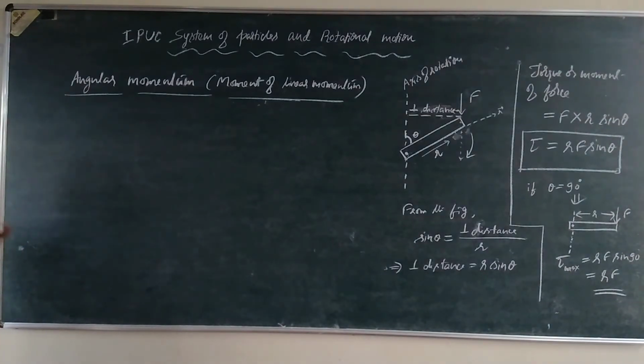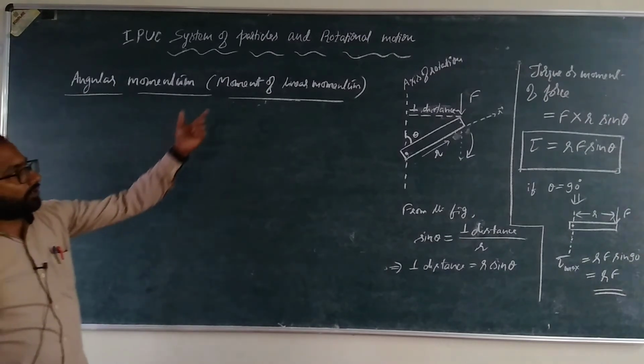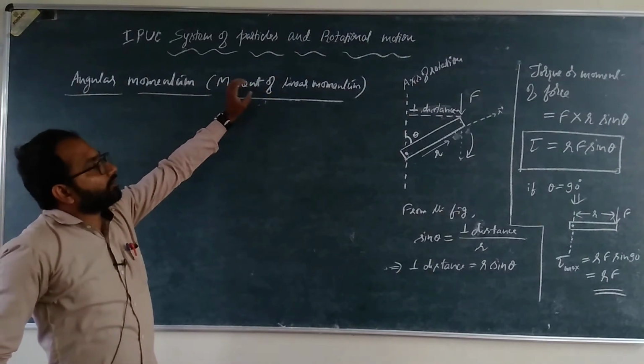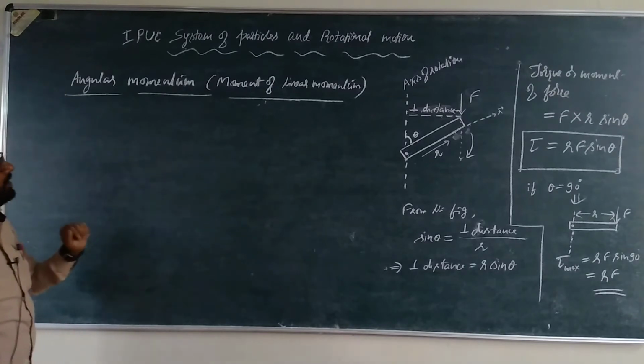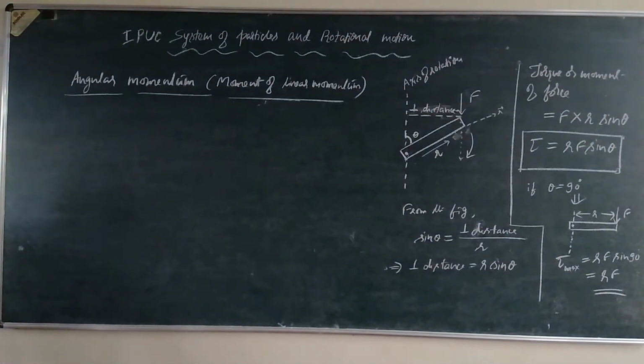As I told, moment is perpendicular distance. So the moment of linear momentum, or moment of momentum, is called the angular momentum. When the particle is describing rotational motion, it has angular momentum.